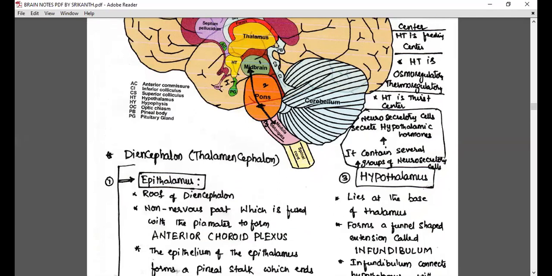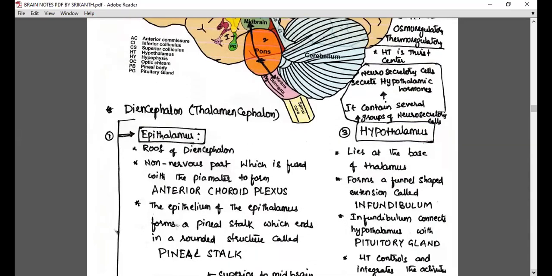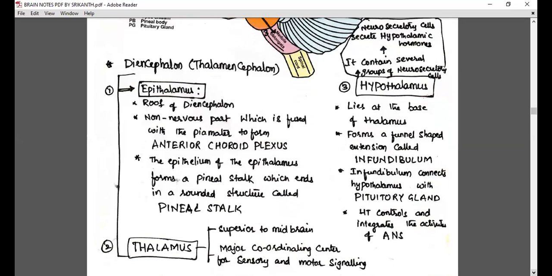You may not get the anterior choroid plexus in this diagram view, but you can see in this view the thalamus is so clear. Above the midbrain, as I have shown to you. Above the midbrain. Okay, what next? The thalamus is superior to the midbrain.